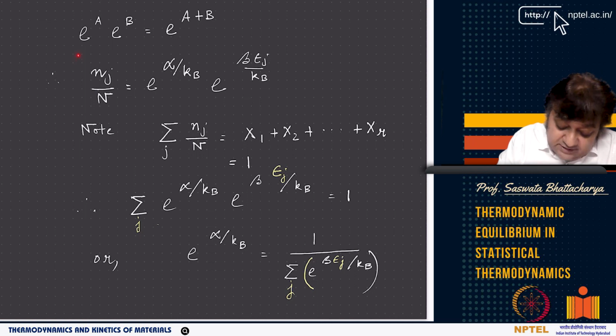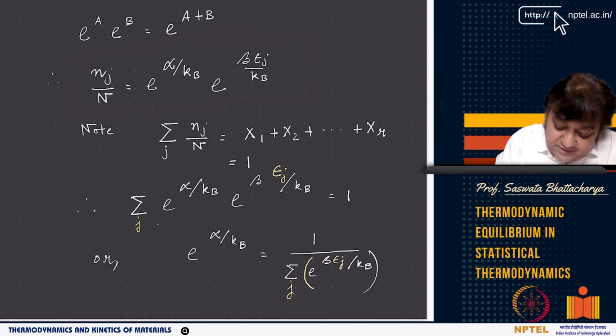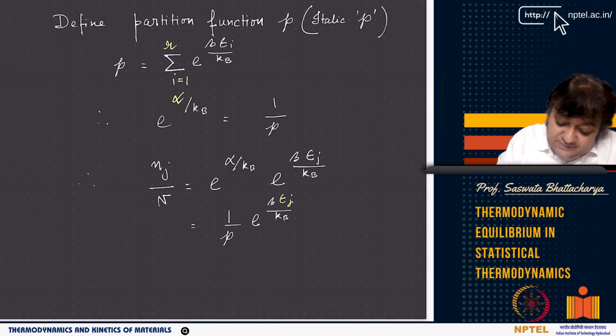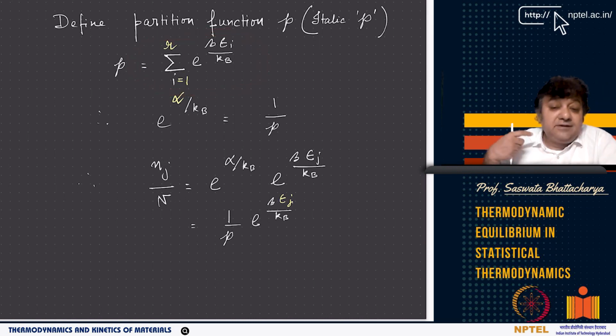This is the equation that I was talking about. You have n j by n equals e to the power alpha by kB, e to the power beta epsilon j by kB, and I am defining the summation over i equal to 1 to r of e to the power beta epsilon i by kB as my partition function, right? I will give the significance of the partition function. You will soon see later the physical significance of it.